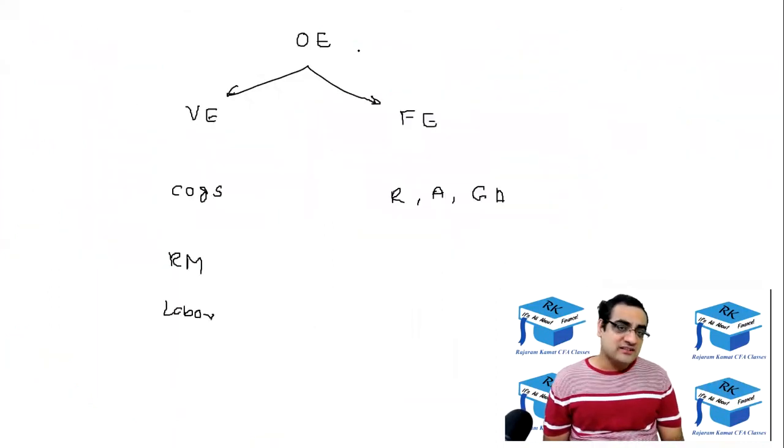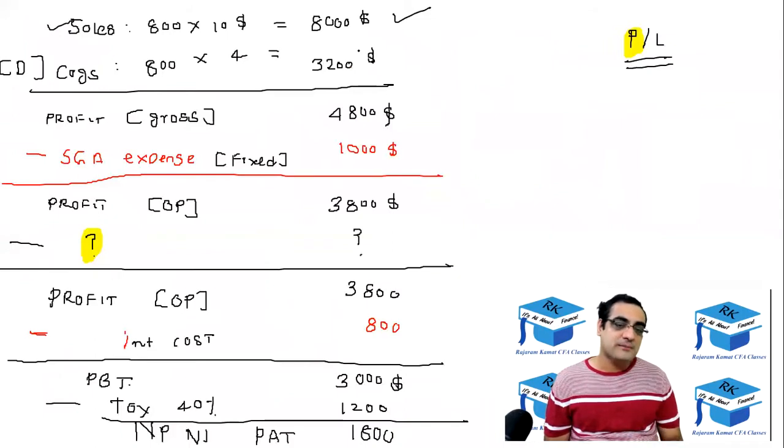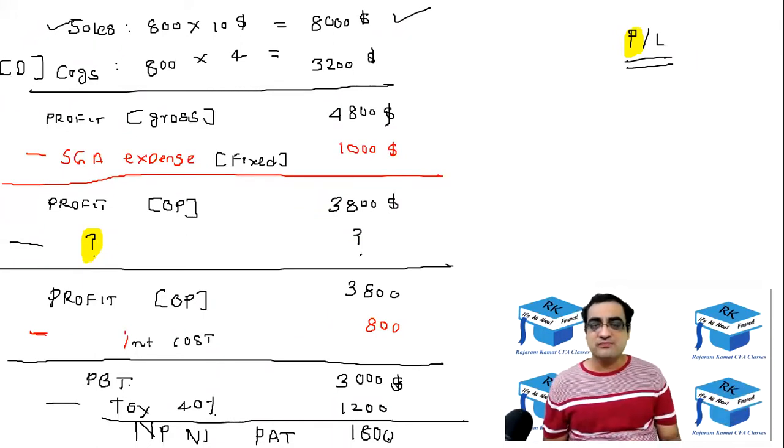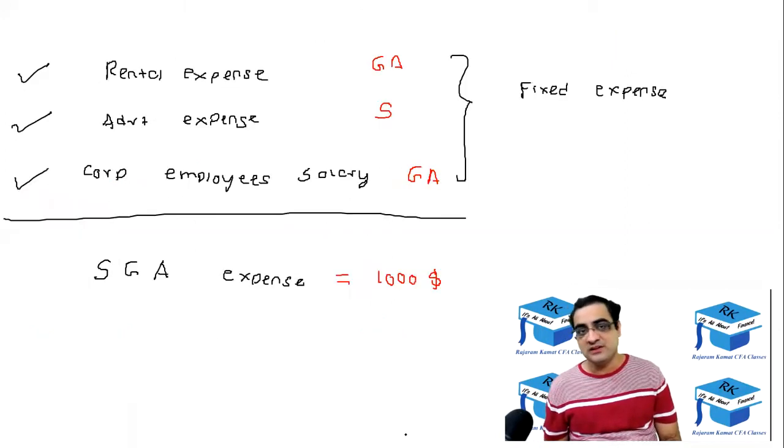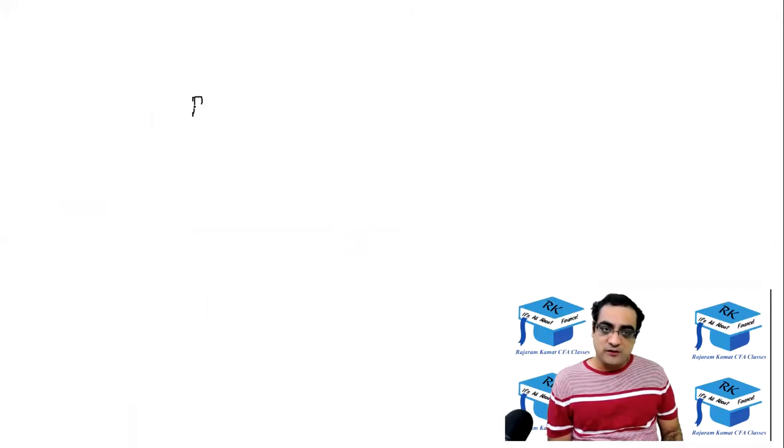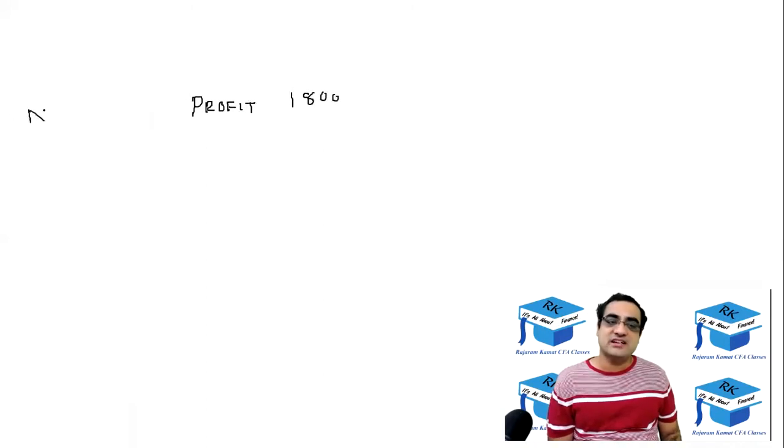Now I am going back to the income statement. You'll get to know why I'm going back to this income statement. जहाँ पे profit था 1800 का, 3000 जो profit था उसमें से 40% government took away, 60% is left with us. So 3000 का 60%, 1800 is left with us. So now let's see ये जो profit है, इसको I am gonna look at it from two perspectives. This profit is also called your net income, also called your net profit. Okay, this I am going to look at from two views.